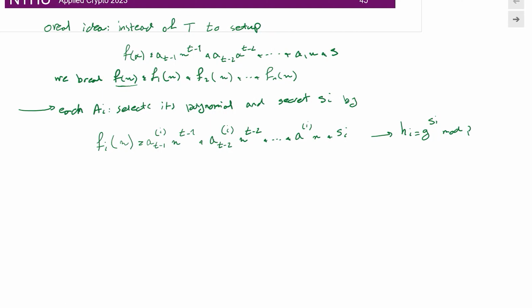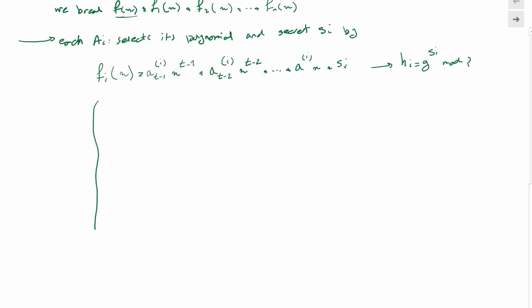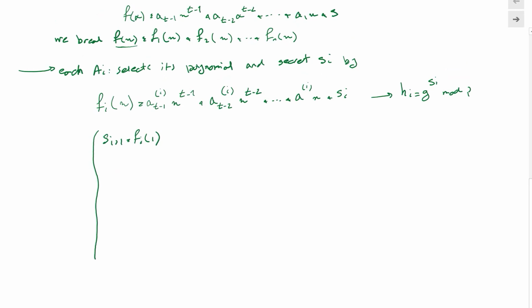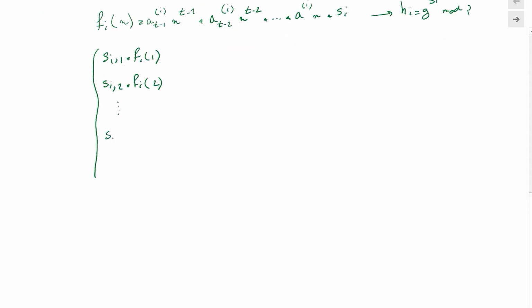So in order to compute the secret of every polynomial, each authority Ai has to compute S_i and the shares from F_i. For every other user, they have to compute the piece of share based on this polynomial. The piece of share from user i for user 2 is F_i(2), and so forth. So they compute x_i for user n, which is equal to F_i(n).